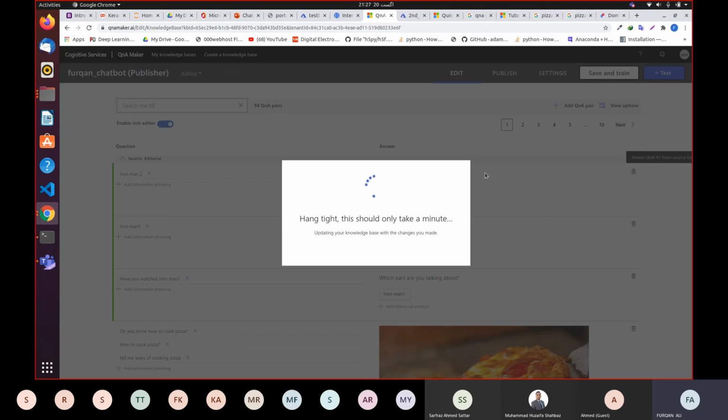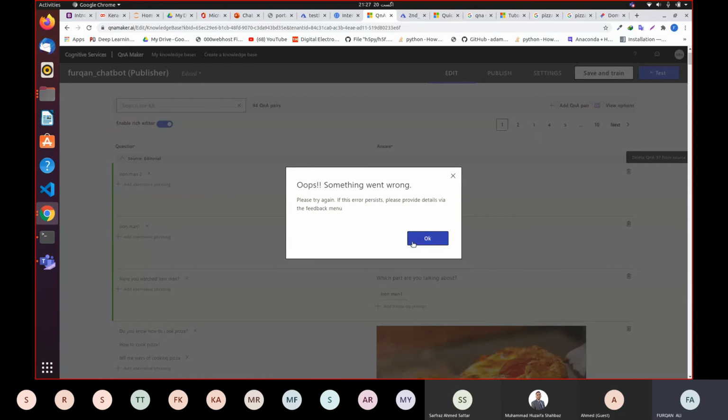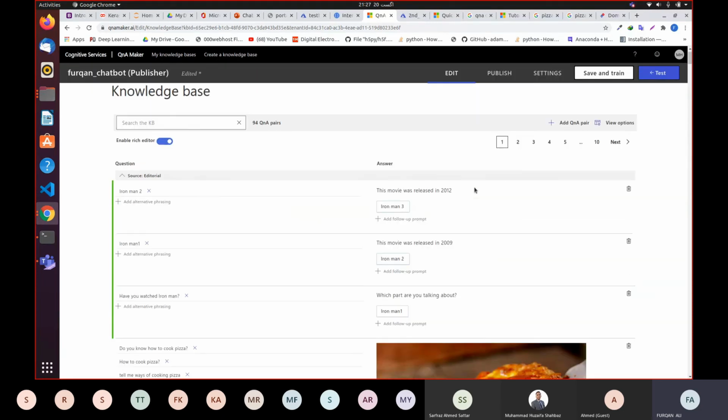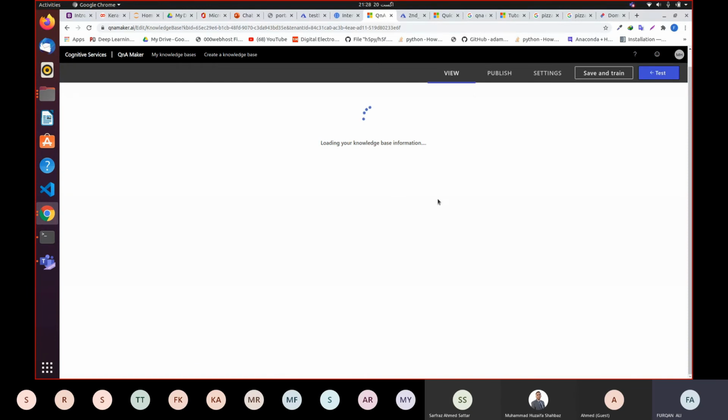Let me save and train again. Let me reload the page. It's giving me an error again and again, and it's Murphy's law. If something can go wrong, it will definitely go wrong. That's happening over here tonight.